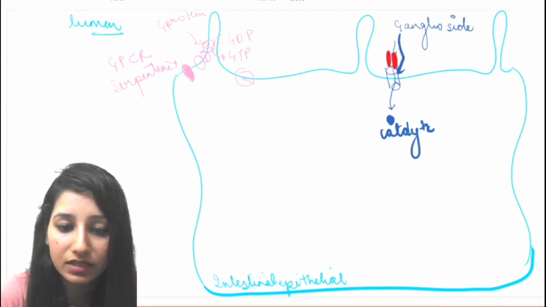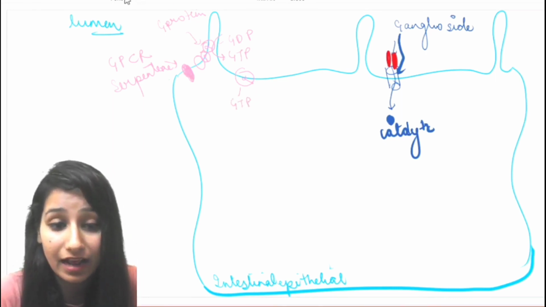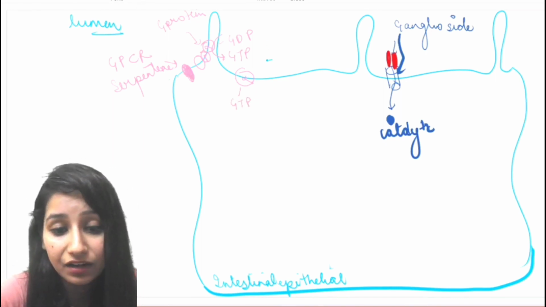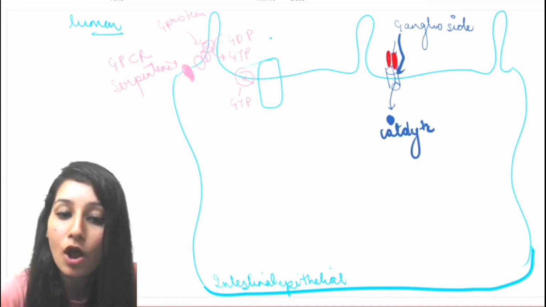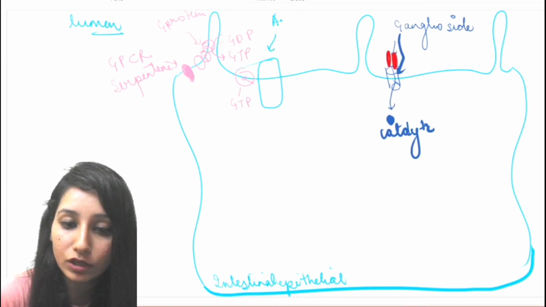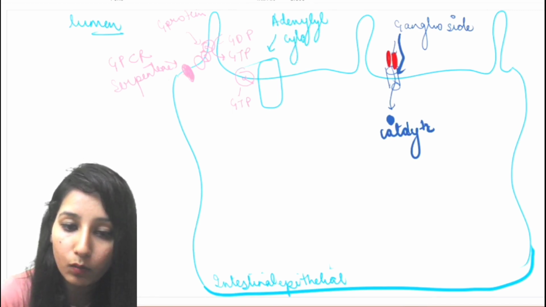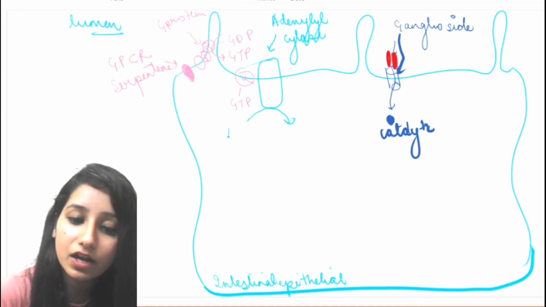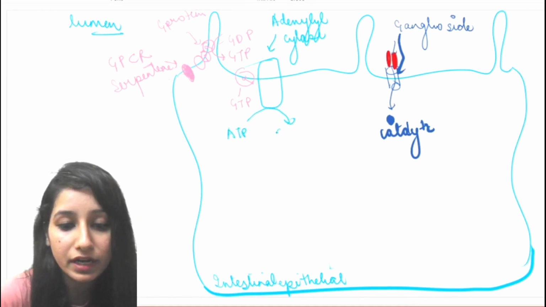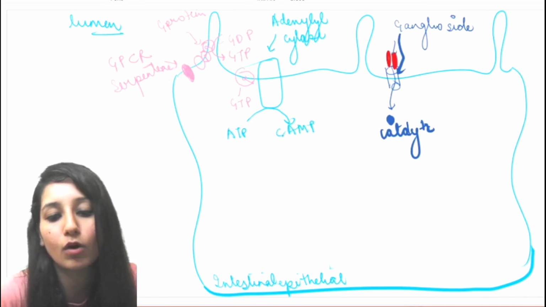Then what will happen? This alpha subunit will get separated. It is bound with GTP as it is activated, and it will go and bind with an effector molecule. For now, this effector molecule is adenyl cyclase. What will this adenyl cyclase do? Generally it converts the ATP molecule into a cAMP molecule.